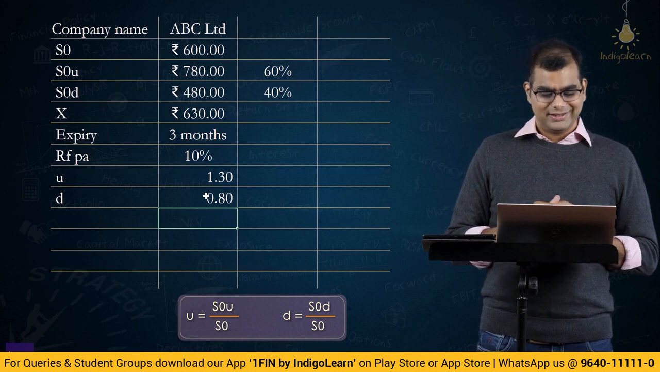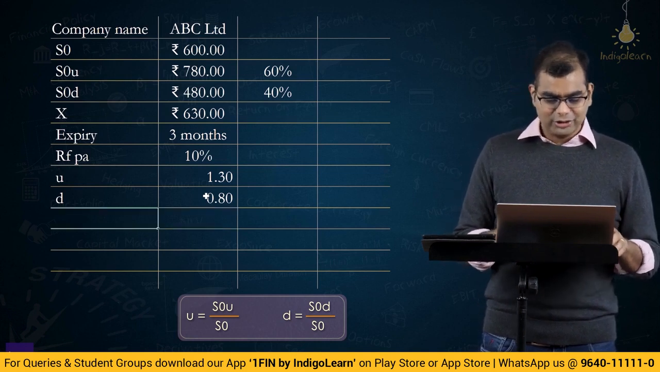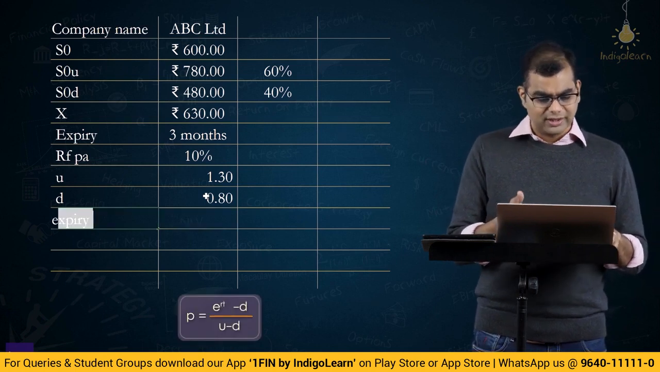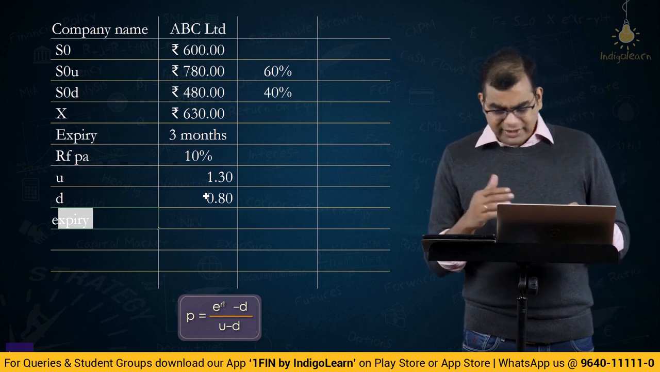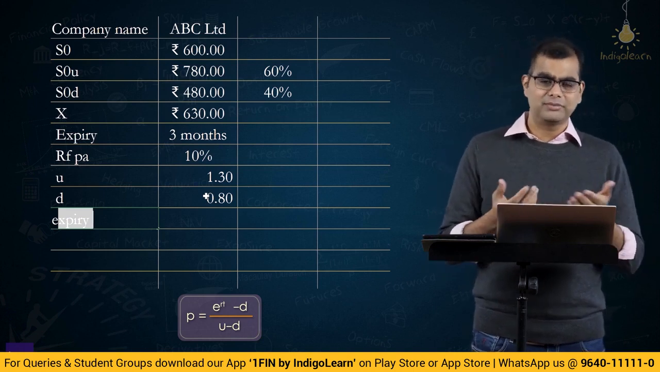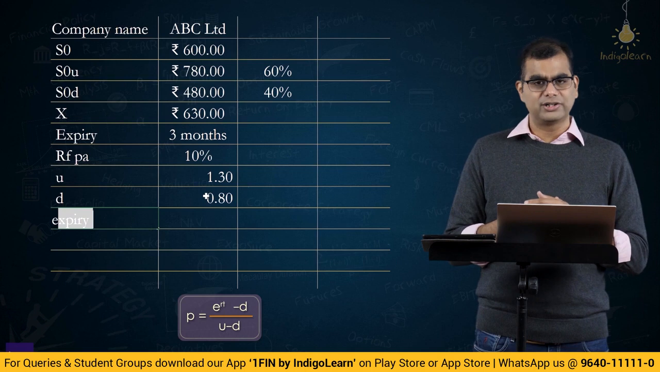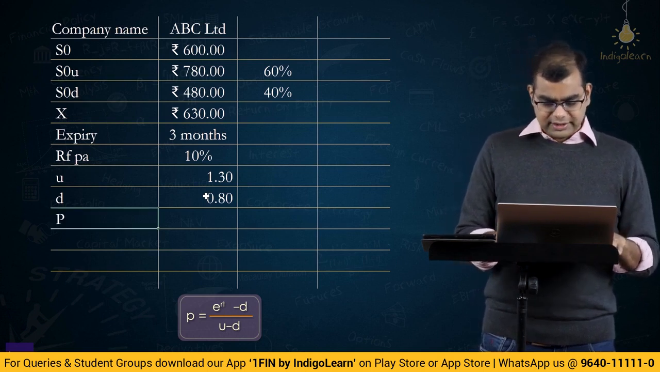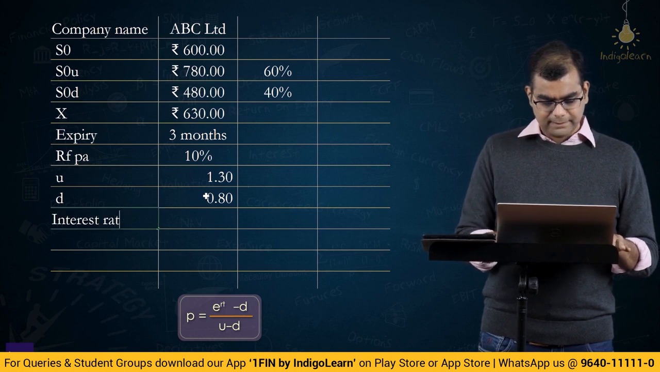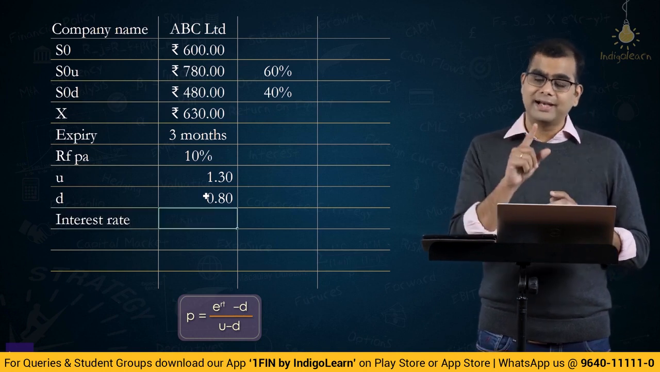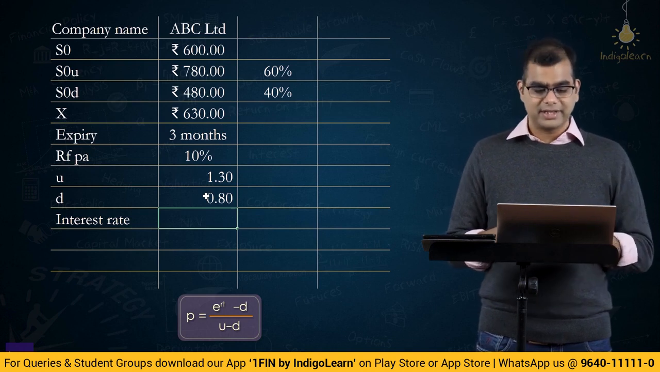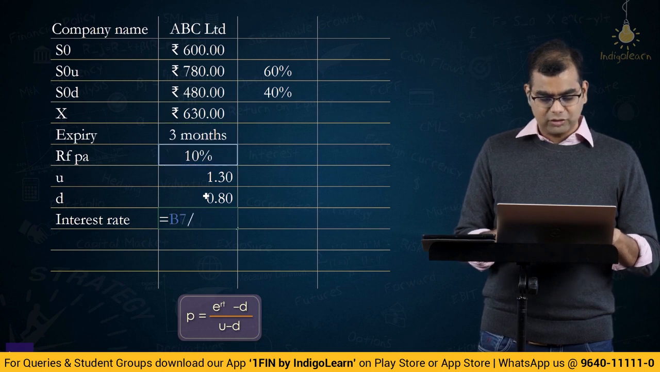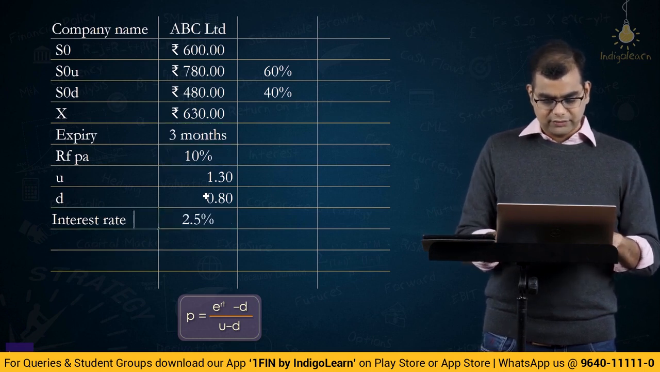Now, if you have this, how do you compute P? P is equal to (e^RT minus D) divided by (U minus D). Now, first let us compute what is e^RT. So, here we can directly compute e^RT if they have not given the number. So, we can take a normal compounding. Instead of doing an exponential continuous function, you can take a compounding method. So, you can take this as interest rate is 10% per annum. So, for 3 months what is it? For 3 months it is 10% by 4. It is 2.5% for 3 months.